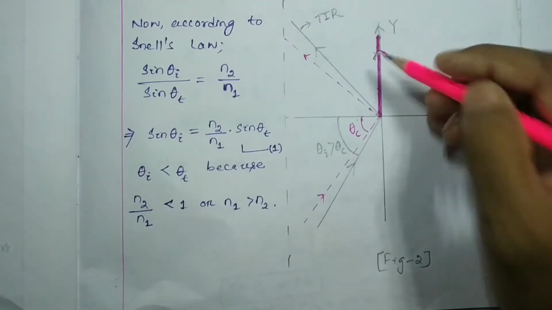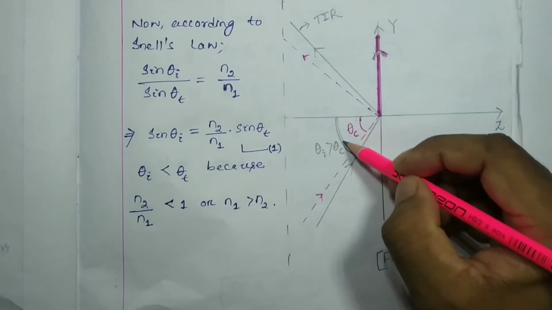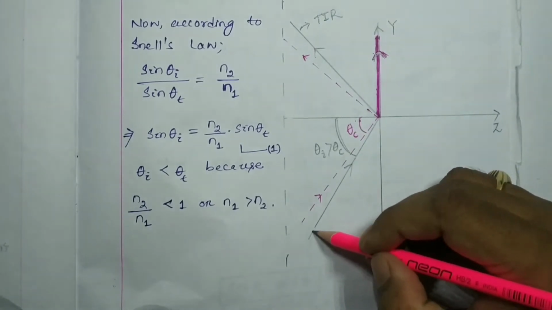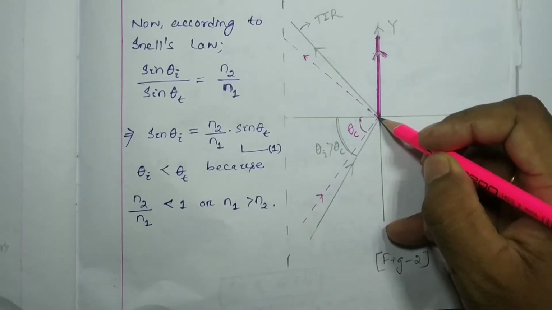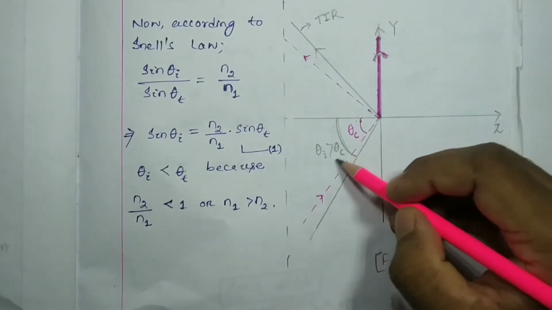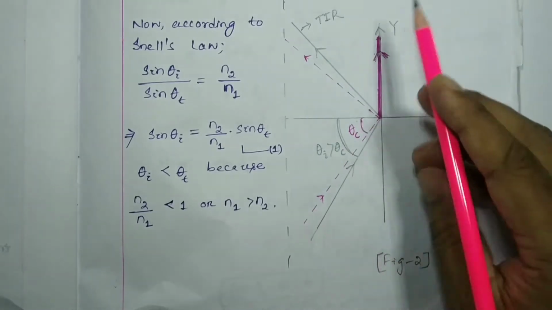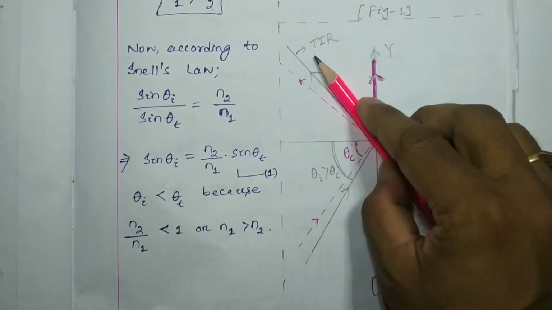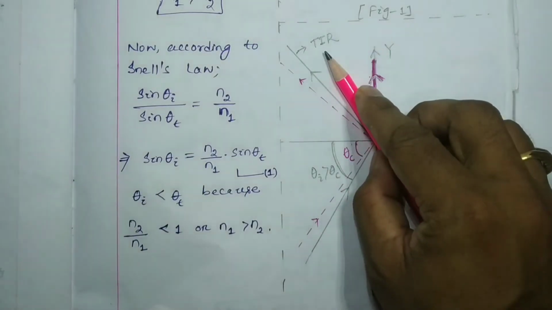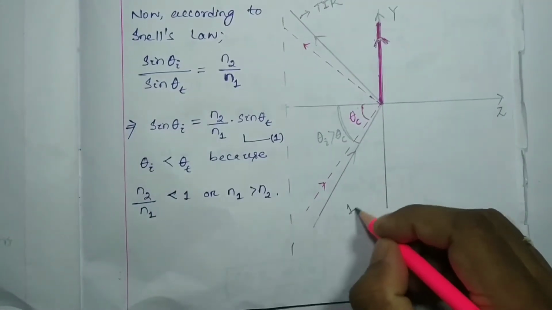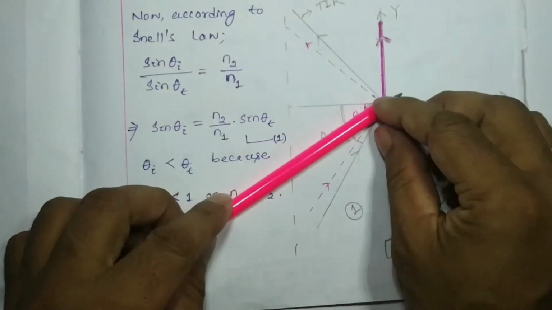Again, if I increase the incident angle, so that the incident wave has an incident angle greater than the critical angle theta c, then the light bends again, meaning it moves back into the same medium. So this is medium 1 and this is medium 2. Theta I gradually increases.